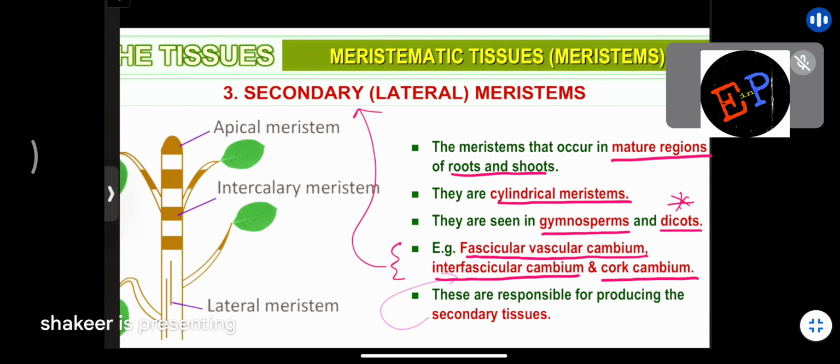So fascicular vascular cambium, interfascicular cambium, and cork cambium. What is the meaning of them? Again, we will study in the upcoming slides. So these are responsible for producing secondary tissues. Already we have studied. Are you able to understand?